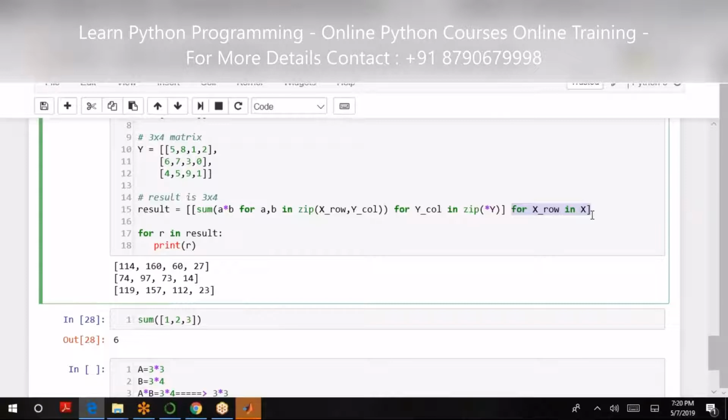Also again an API, zip, is kind of length. It's the same as trying to say length of Y, right?